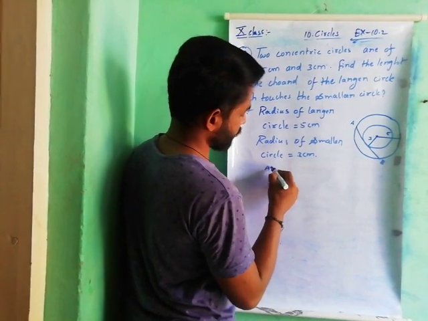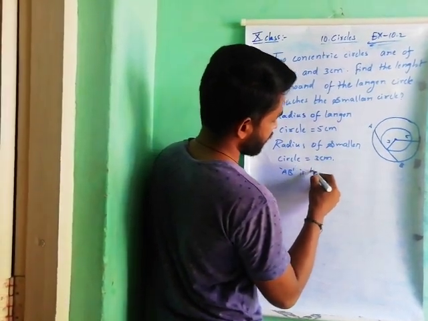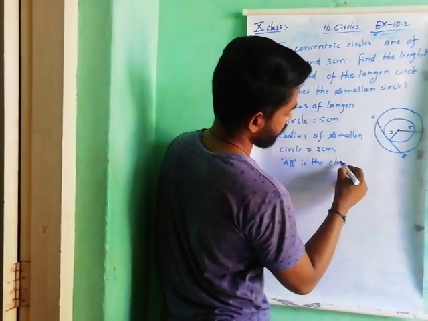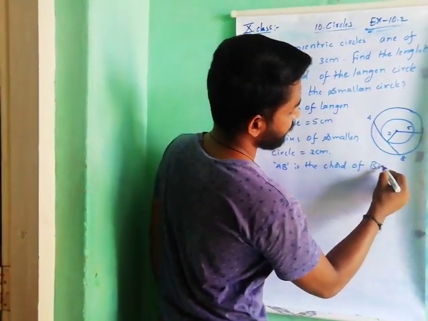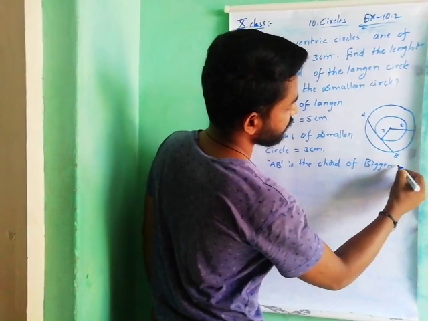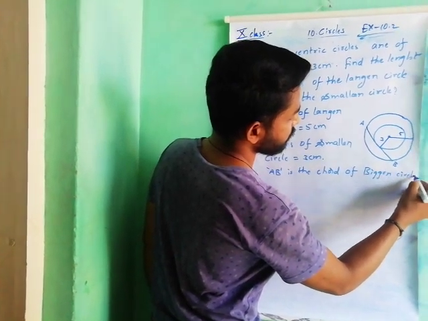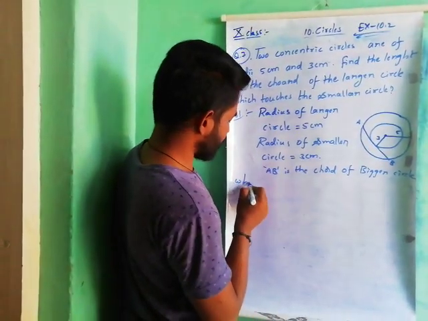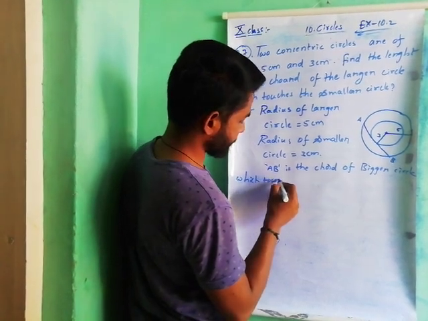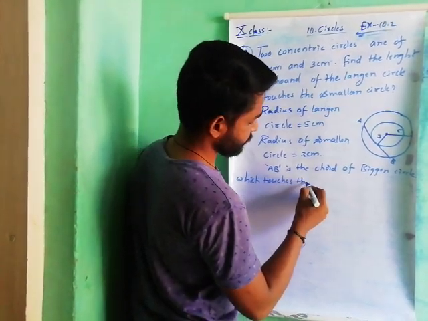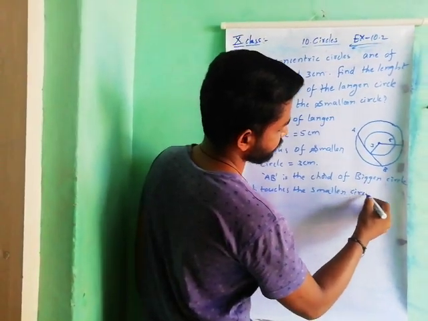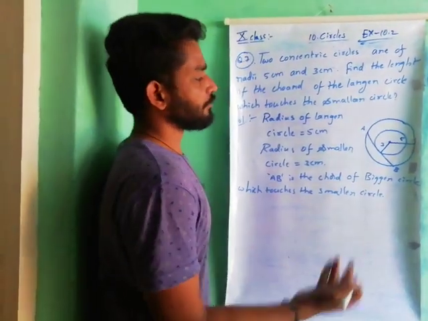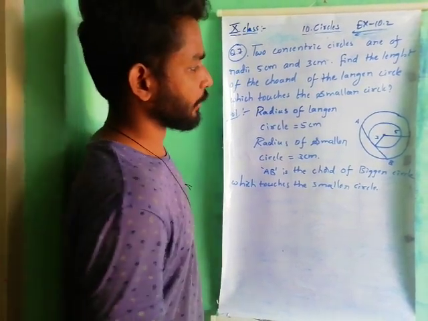So, AB is the chord of the bigger circle which touches the smaller circle. Now we have to find out the length of AB.